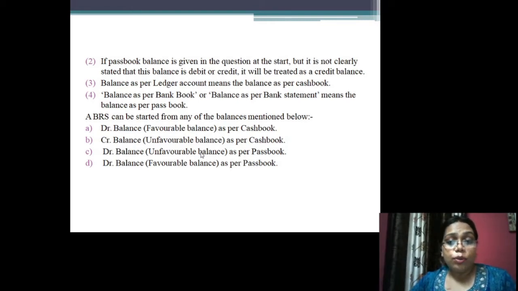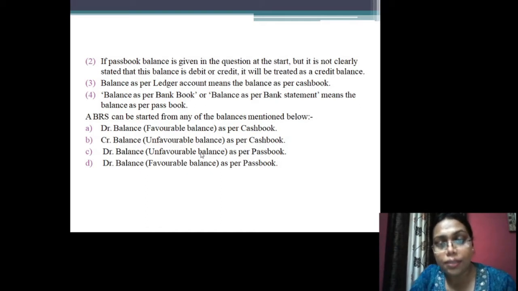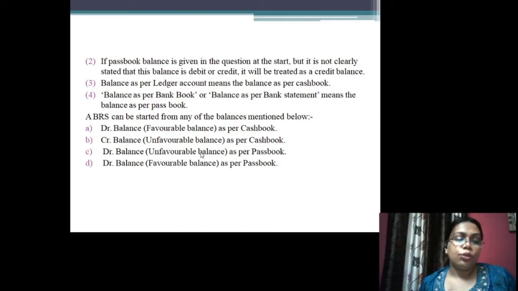Balance as per ledger book means the balance as per cash book. Balance as per bank book or balance as per bank statement means balance as per passbook. A BRS can be started from any of the balances mentioned there. So a BRS can be started from any of the below mentioned situations.